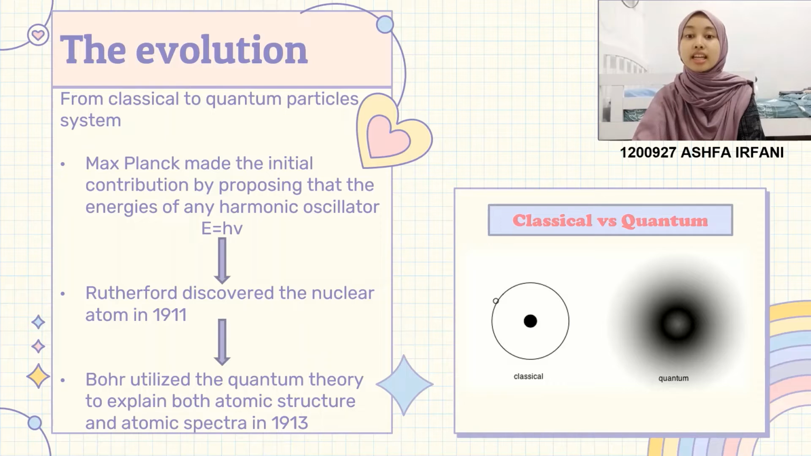Rutherford discovered the nuclear atom in 1911, and Bohr utilized the quantum theory to explain both atomic structure and atomic spectra in 1913. He demonstrated the relationship between the energy levels of the electron and the frequency of light emitted and absorbed. Because classical physics is causal, it is possible to calculate the future by fully understanding the past, similar to how perfect future knowledge enables accurate computation of the past.